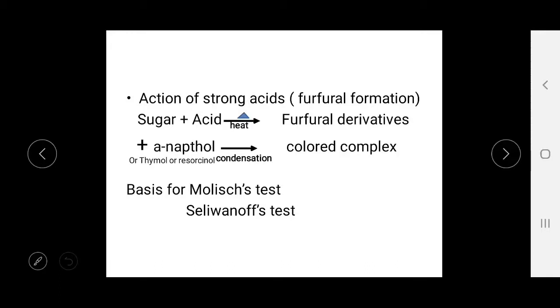This is the basic test for carbohydrate, and its name is Molisch's test, and Seliwanoff's test is for ketose sugar.